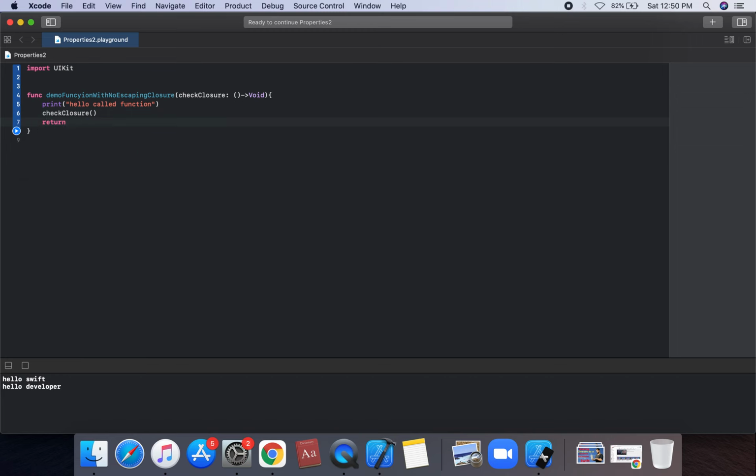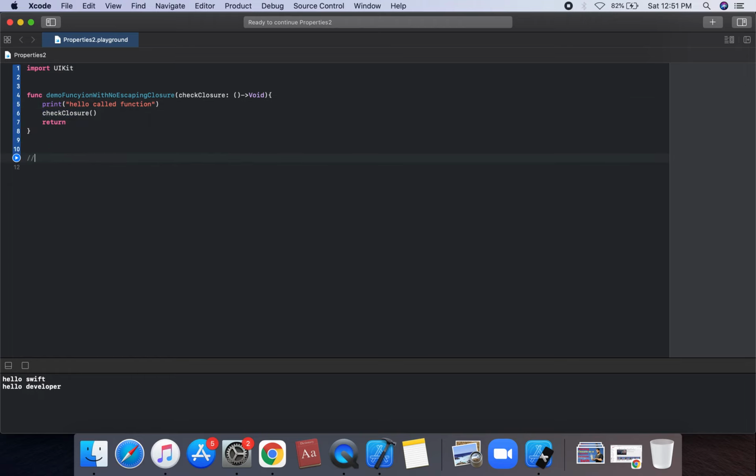We can return. So a closure is said to be non-escaping when the closure is passed as an argument to the function and is called before the function returns. The closure is not used outside of the function. All closure parameters are non-escaping by default.